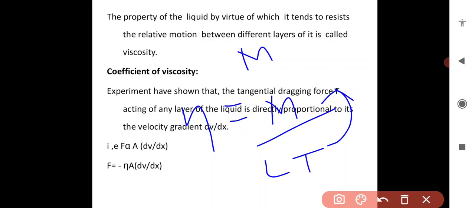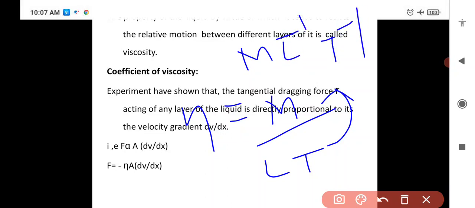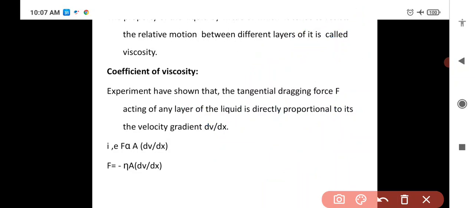That gives eta equals M L minus 1 T minus 1. This is the dimensional formula of the coefficient of viscosity.